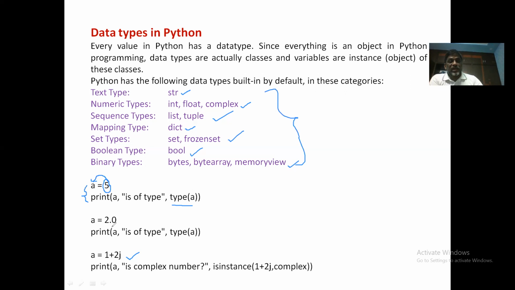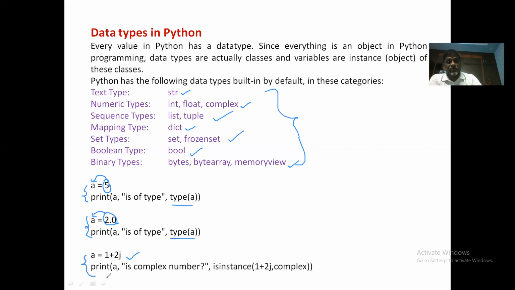If A is equal to 2.0, this is a float data type because it is placed into A. Now A will be automatically treated as a float data type. So A is of type float. This function returns the category of data type. And if A is equal to 1 plus 2j, it's a complex number.